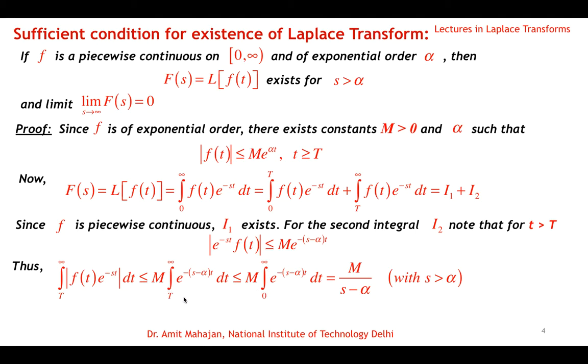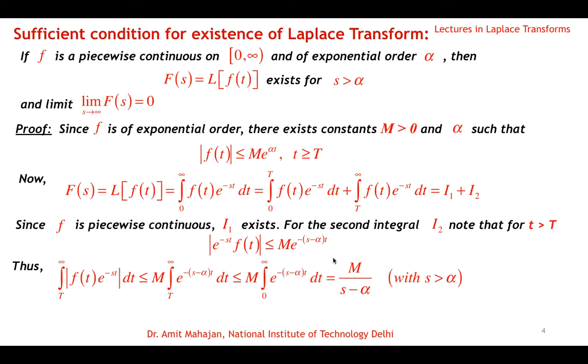Okay, because t is positive, this integral we can solve. Integration of exponential is exponential divided by minus (s minus alpha), and then we substitute the upper limit minus the lower limit. At the upper limit the value of the exponential will be 0 only if the term s minus alpha is positive, that means s is greater than alpha. So when s is greater than alpha, the upper limit leads to 0, and the lower limit value when substituted will give this result, m over s minus alpha.